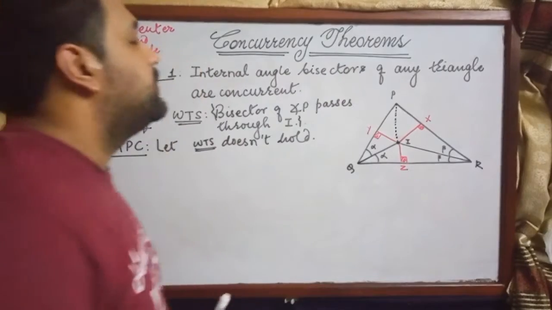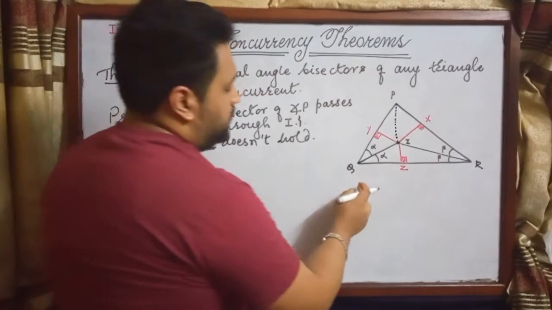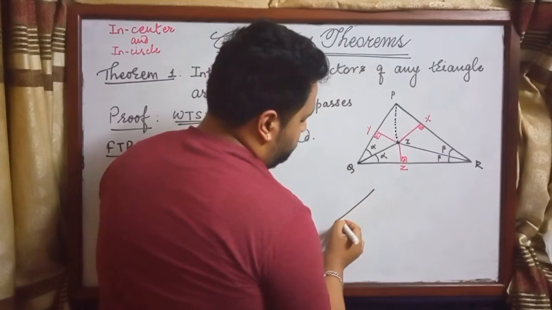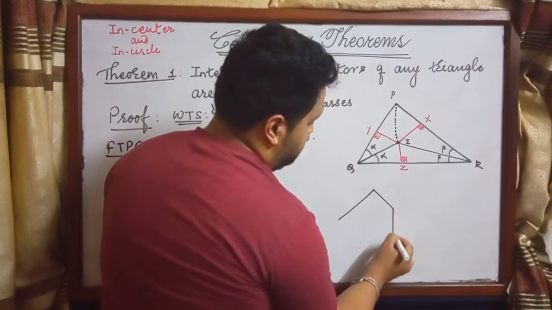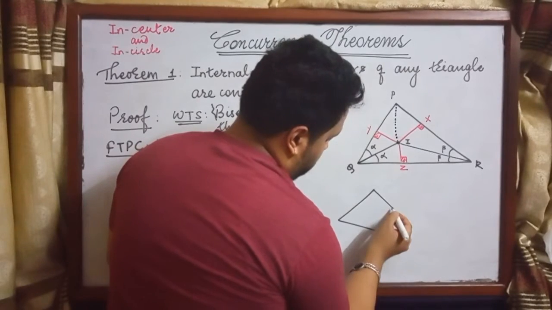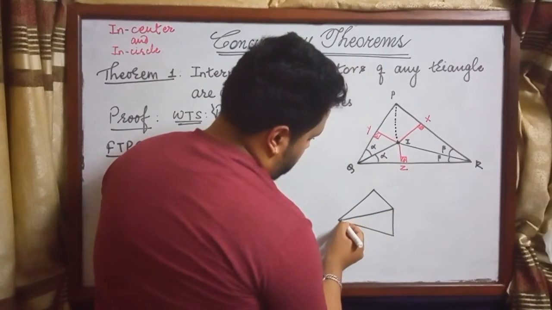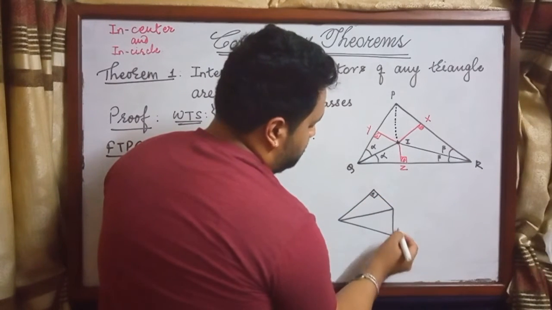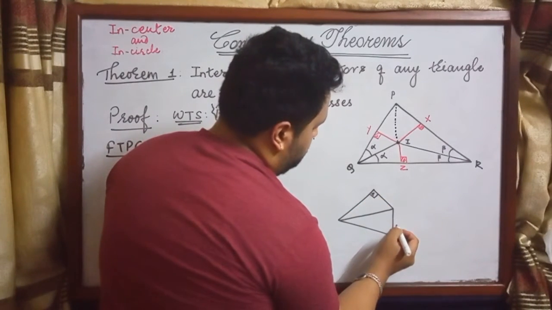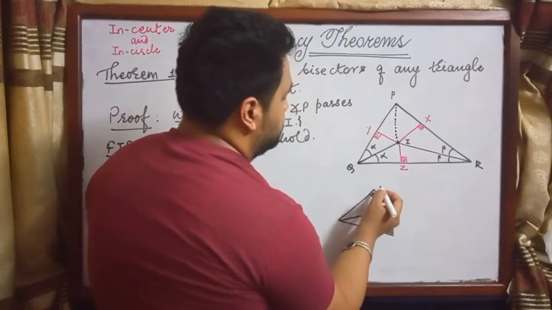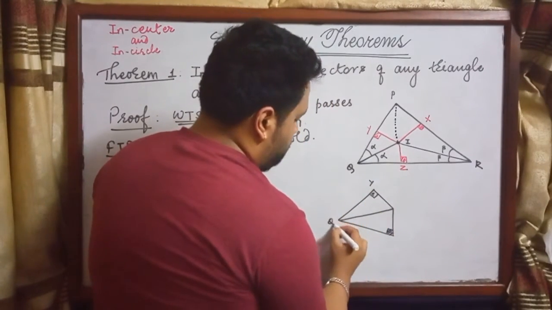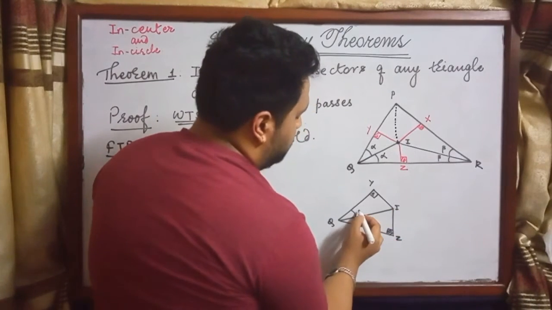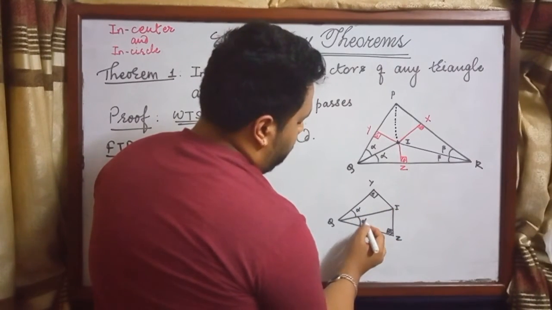Now let's see this part. I've discussed this part so many times, I guess. Okay, this is right angled. This is right angled: Y, Q, I and Z. And this is alpha, this is alpha.